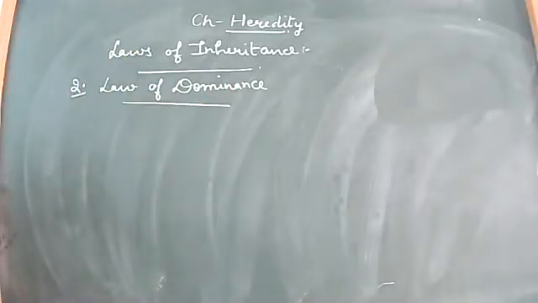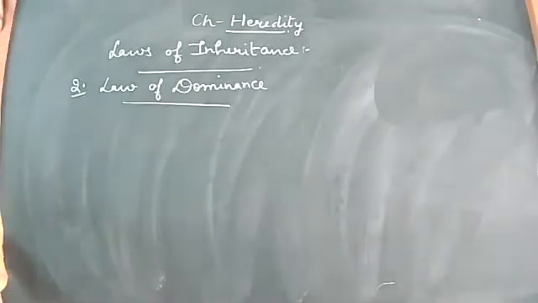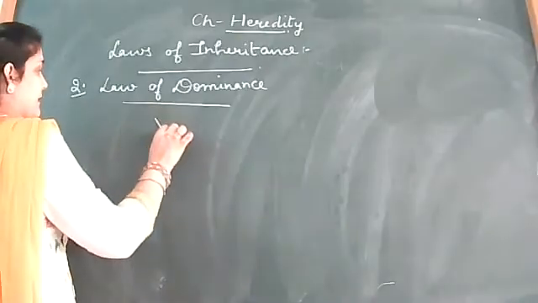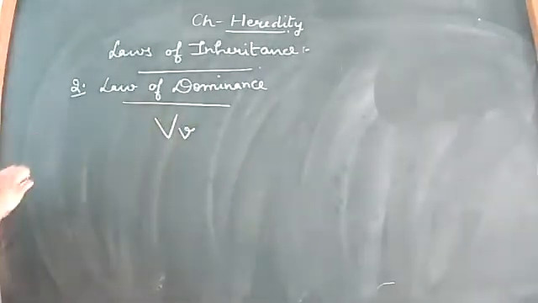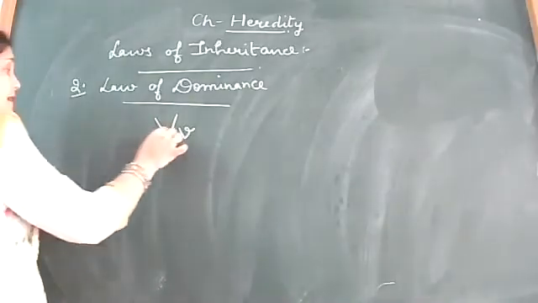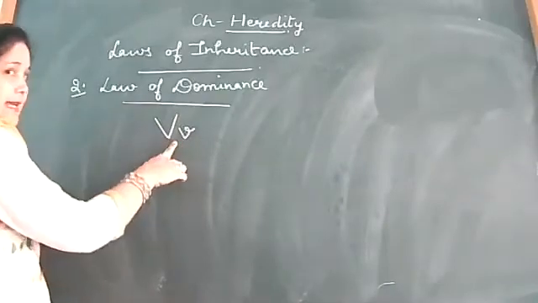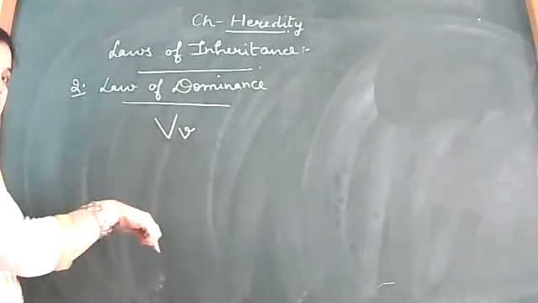Now coming to the second law. This is the law of dominance. Through this particular law, Mendel has tried to provide the information that in a heterozygous pair of factors, the dominating will express itself, whereas the recessive is going to suppress.